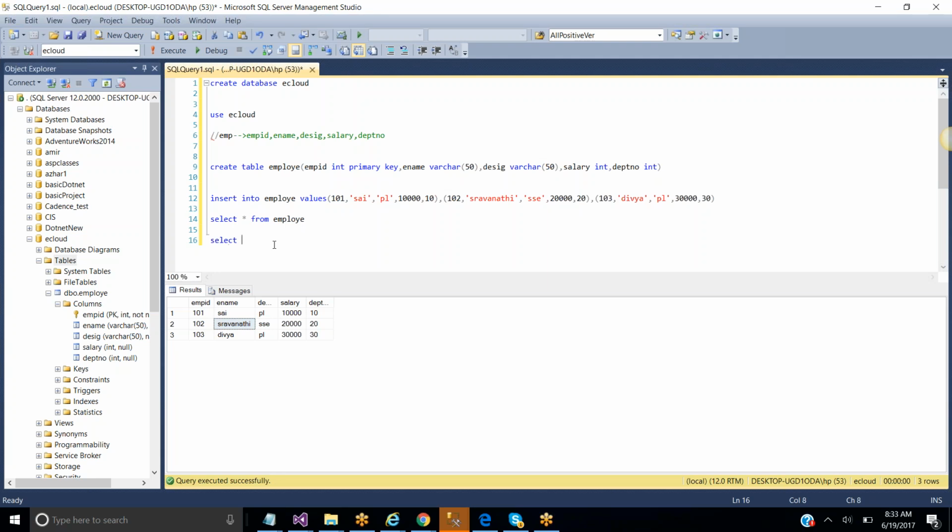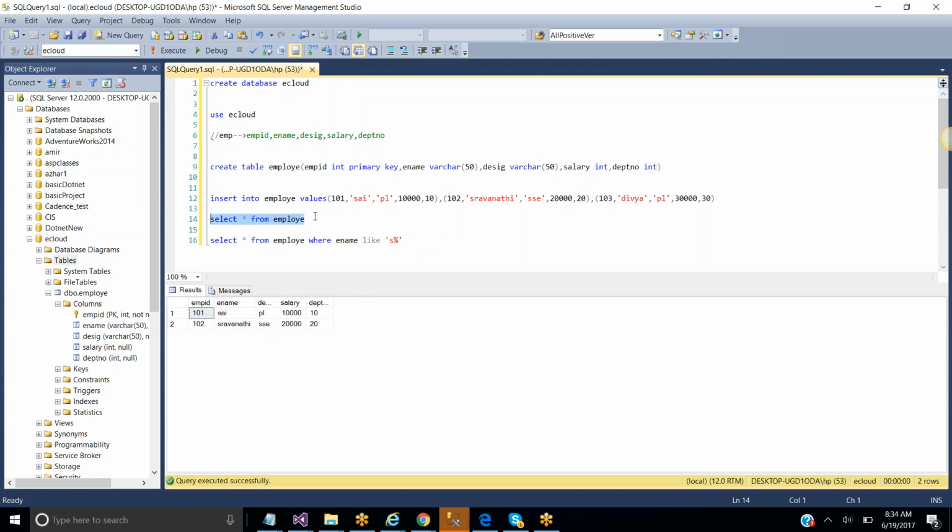Okay. Select star from the table employee where employee name, we need to use the like operator, like operator needs to start with S. Okay, to start with S, we need to give S percent. Okay, now listen here, all of you. Now see, 2 employees are there. Those 2 employees are like this.